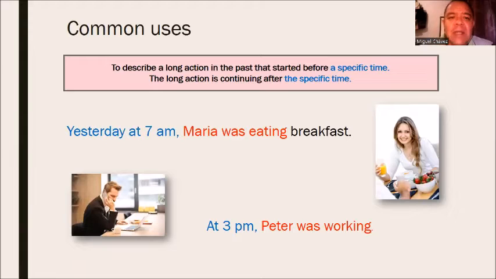We use the past continuous to describe a long action in the past that started before a specific time. The long action is continuing after the specific time. Yesterday at 7 a.m., Maria was eating breakfast. At 3 p.m., Peter was working.